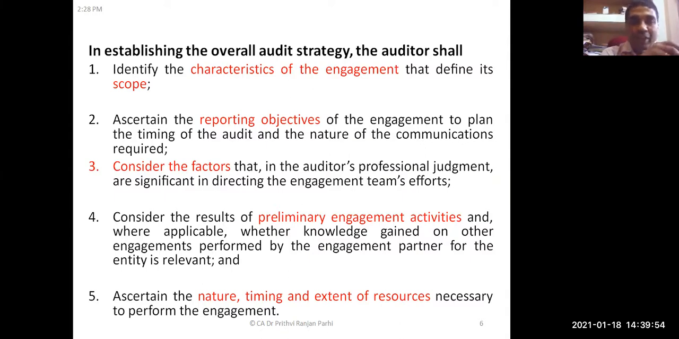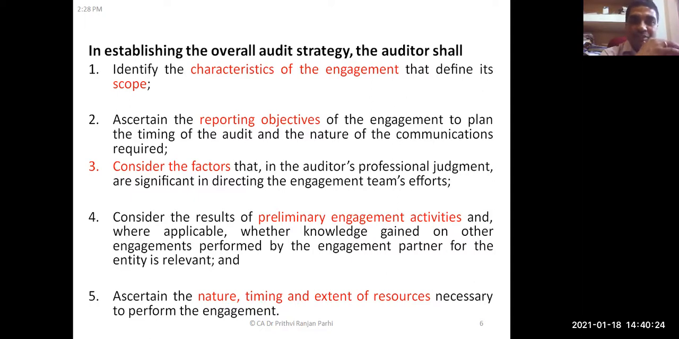Now, a few more points relating to audit strategy we need to know. The auditor needs to identify the characteristics of the engagement that define its scope. Suppose in the strategy which I showed you, the characteristic of the engagement is statutory audit. So that itself identifies the scope, because law defines what the scope of the auditor is there. Is it that? Yes or no?